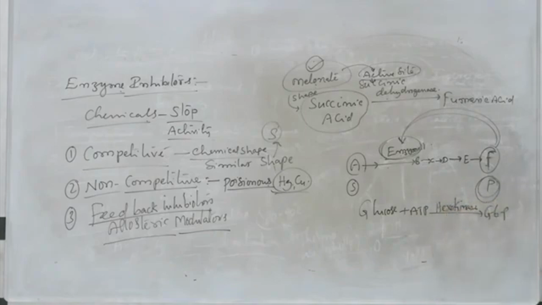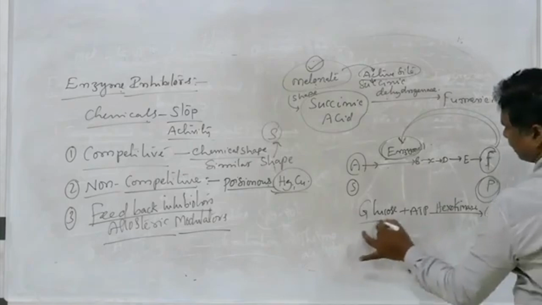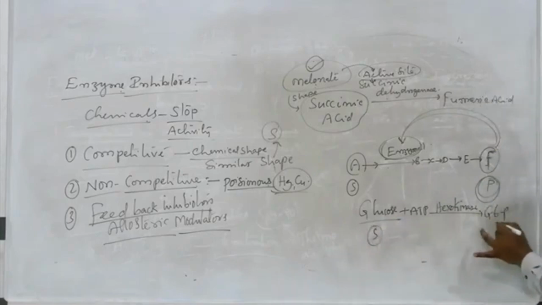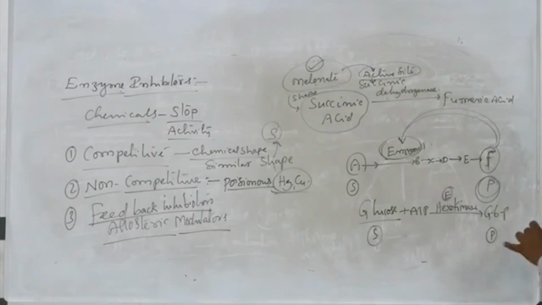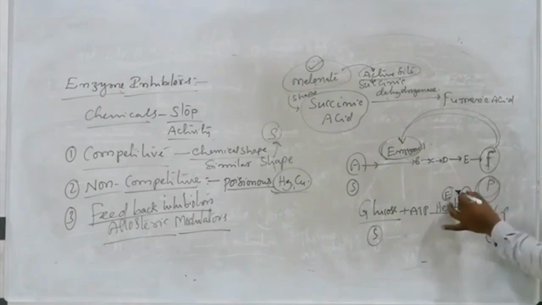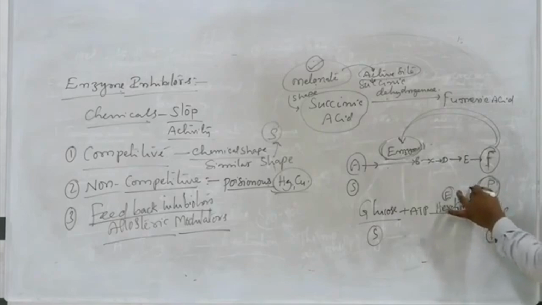So this is the substrate, and glucose 6-phosphate is a product. The accumulation of the product glucose 6-phosphate can inhibit the activity of enzyme hexokinase.